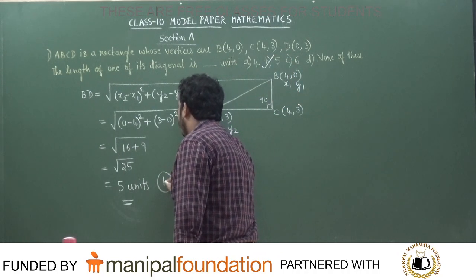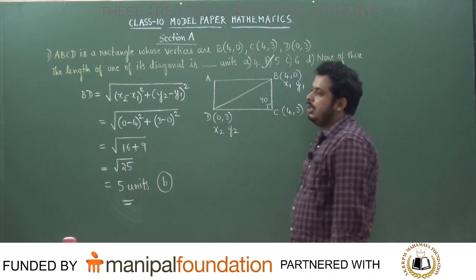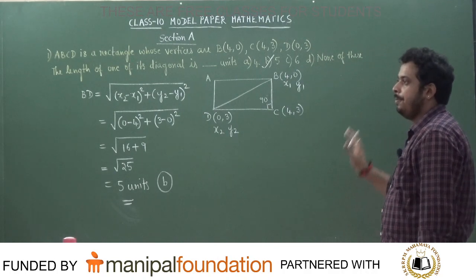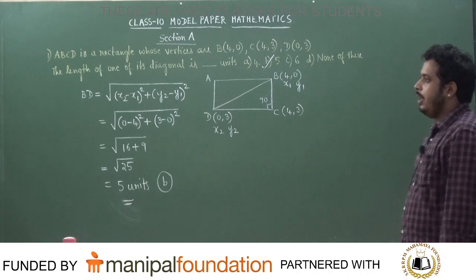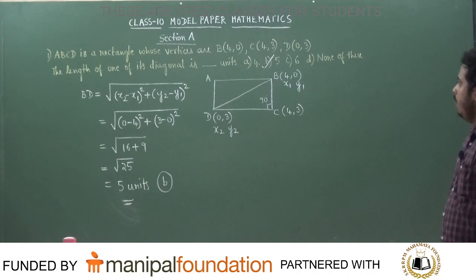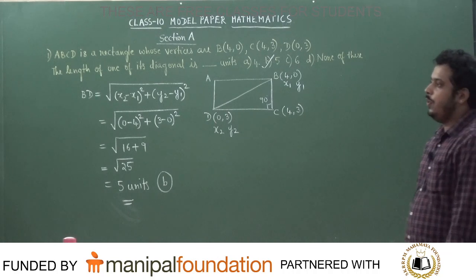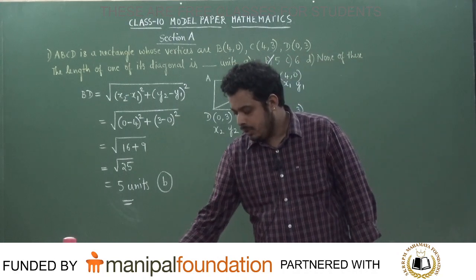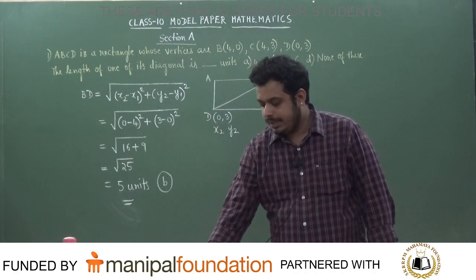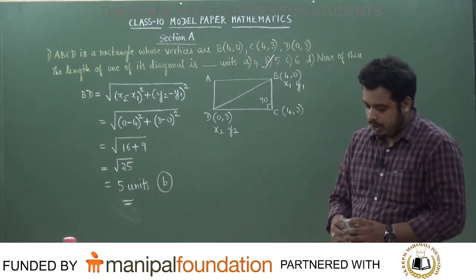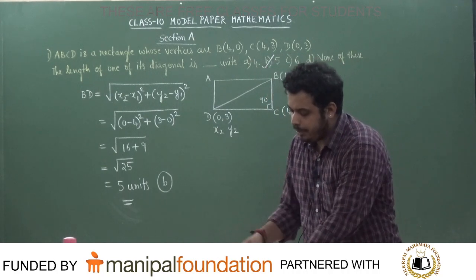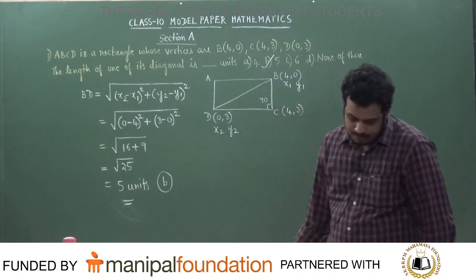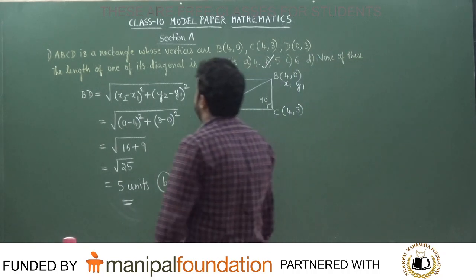In the exam, you should write it like this, B. Got it? The answer to the first question is option B. I hope everybody is clear. Write down, all of you. One full paper I will discuss, students, so that you will also find it easy. Maths is not difficult, maths is very easy only. If you learn the correct methods, it becomes easy. All right? Next question.